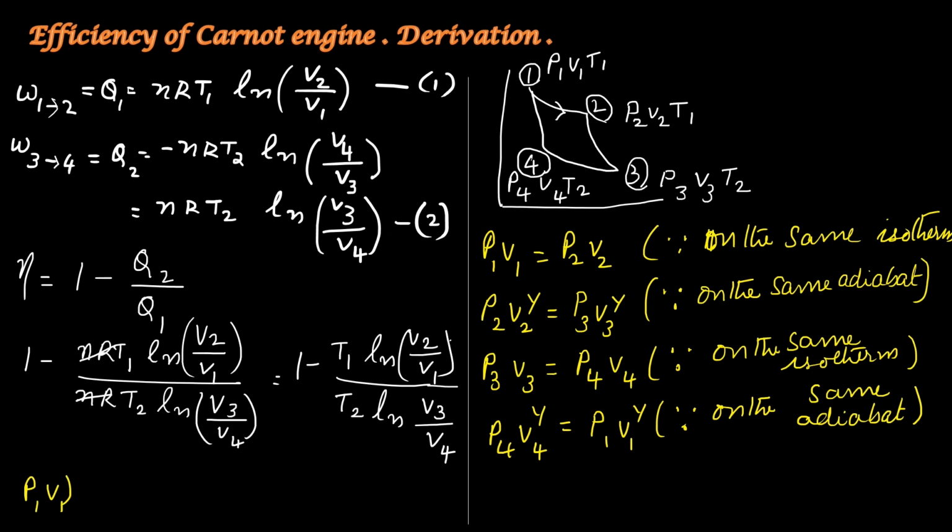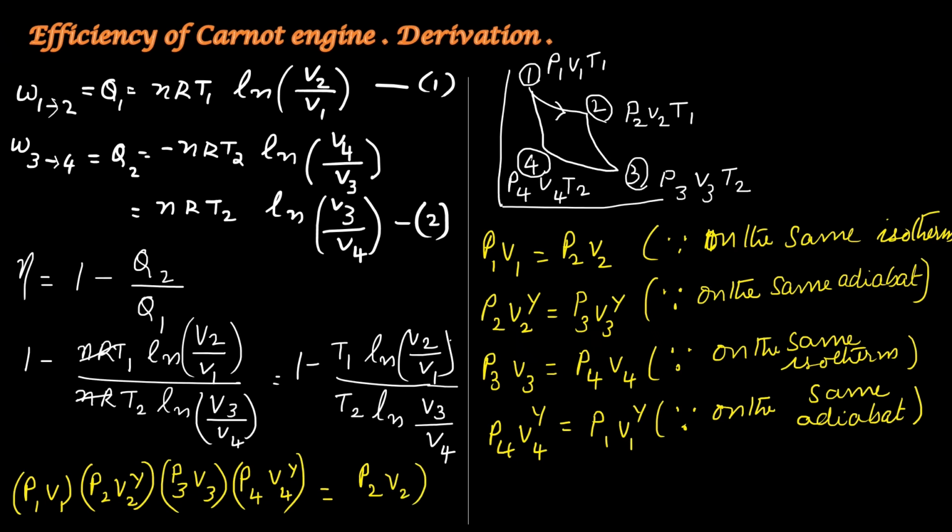P1 V1 into P2 V2 raised to gamma into P3 V3 into P4 V4 raised to gamma is equal to P2 V2 into P3 V3 raised to gamma into P4 V4 into P1 V1 raised to gamma.